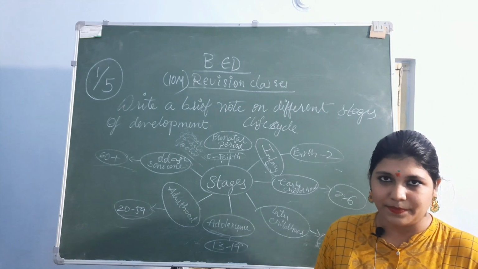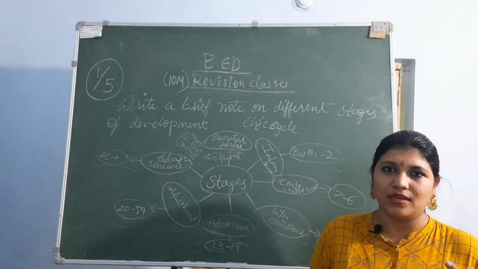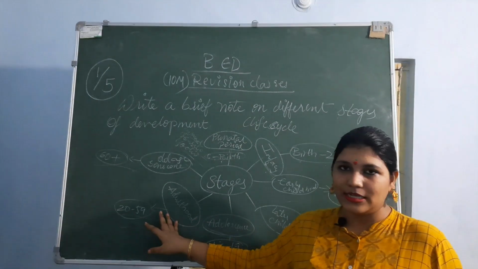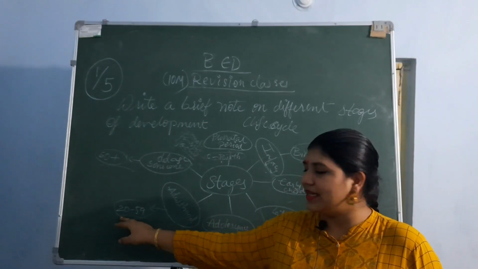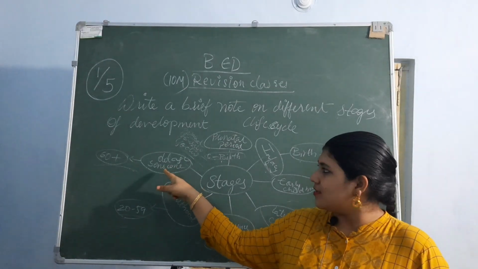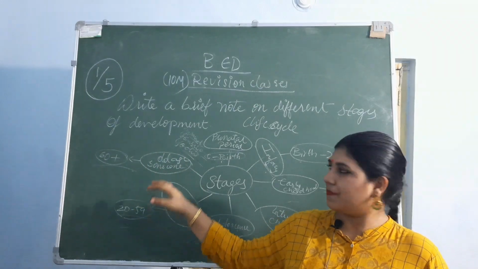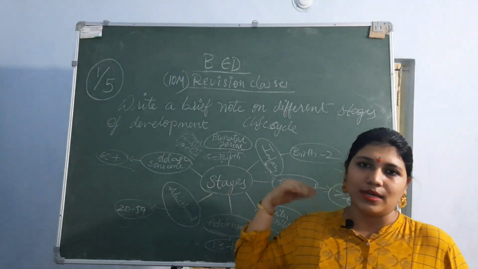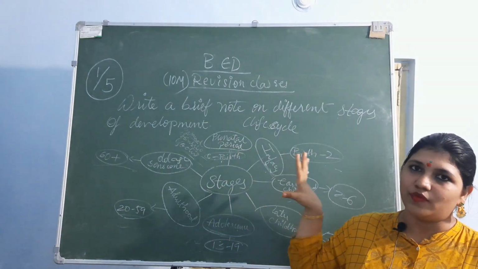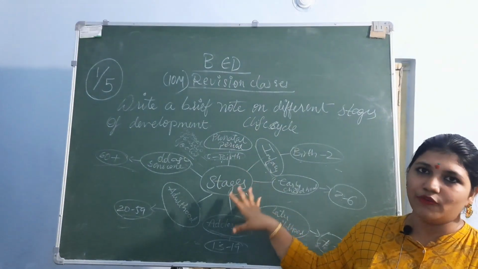They have to accept it, and there are many more changes, and they can understand with concrete objects. They tend to understand many more things, and then they pass into adulthood, that ranges from 20 years to 59 years. Then they reach old age, also called senile age, that is from 60 years and above, till death. Okay, these are the 7 characteristics of the life stages of development, different stages of development.